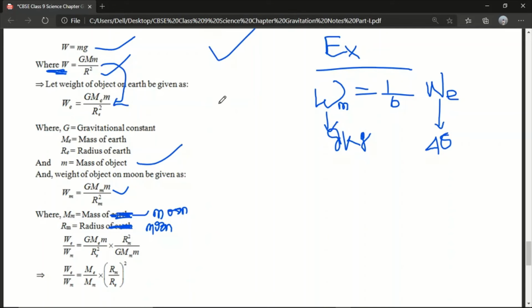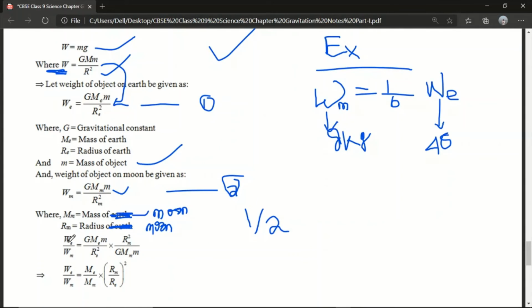So if we divide equation 1 by equation 2, so that is the equation 1, and this is the equation 2. So in the left side there is WE, the weight of the object on Earth, which will be divided by the weight of the object on moon.